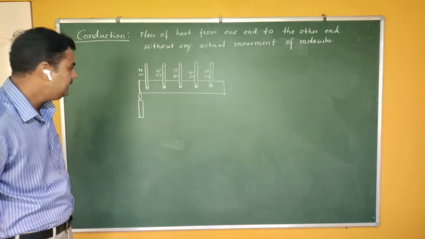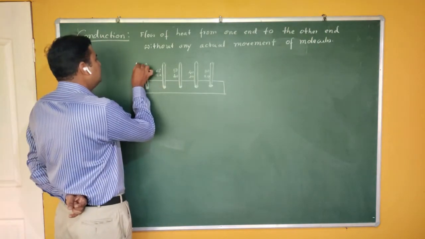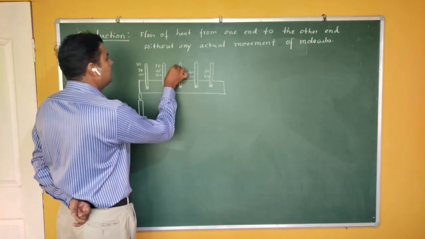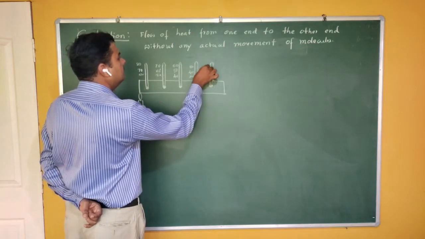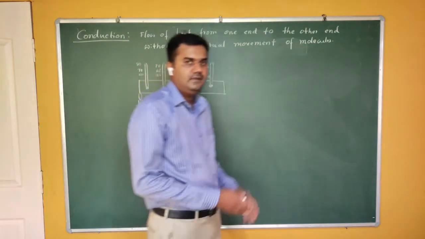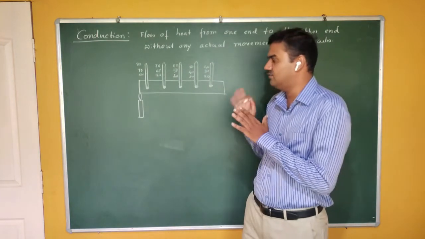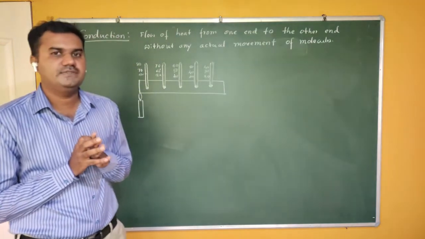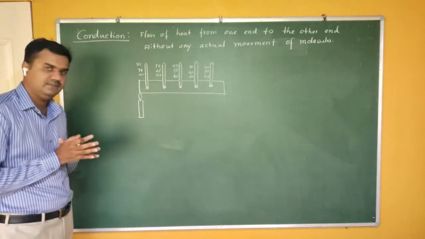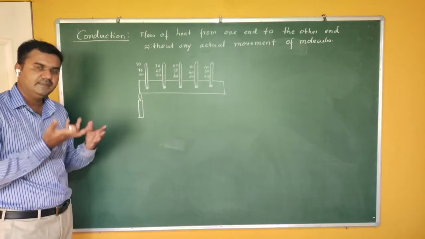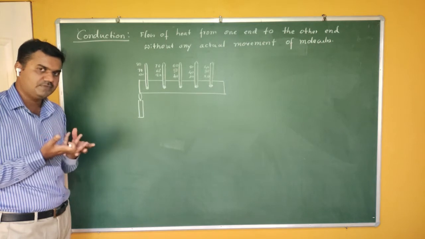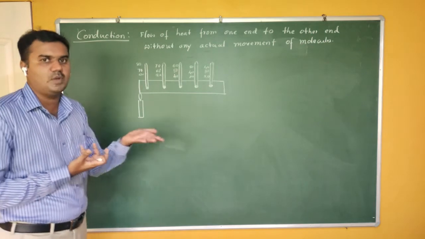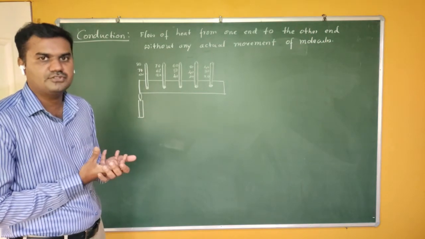If you continue the heating process, the temperature goes on increasing. Here it becomes 80, here it becomes 70, this 50 becomes 60, like this. Are you getting me? Now this state is called the variable state. What is meant by variable state? Usually when we start heating materials, we always observe the variable state first. First the material itself absorbs the energy, so its temperature also increases.